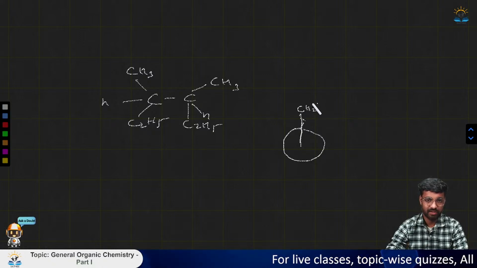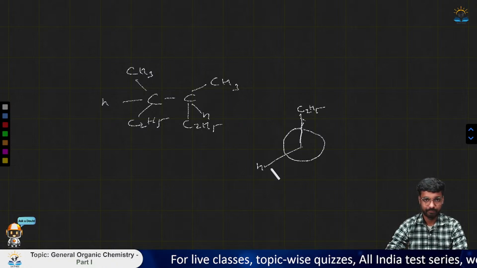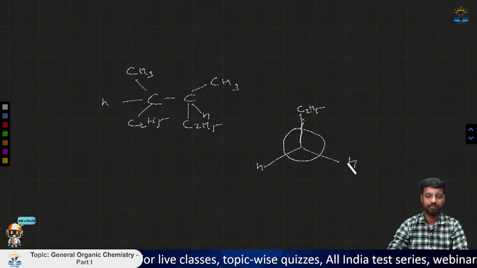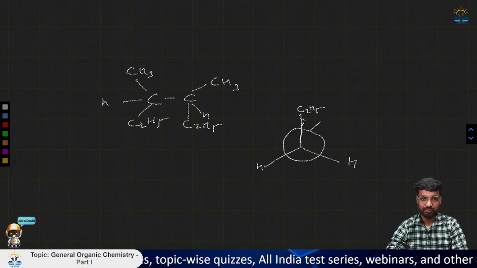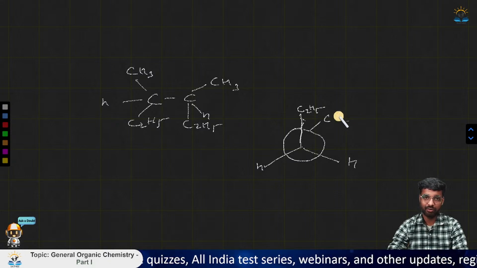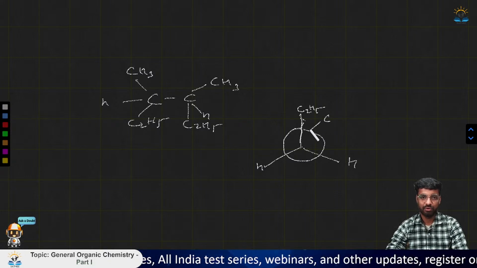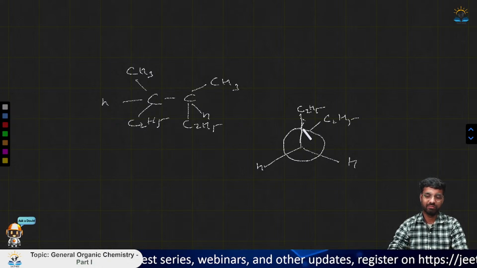for the front carbon we can say it as C2H5, then H, then CH3. Now the back carbon is also having C2H5, so it will be C2H5. So I'm not taking a staggered one, do not get confused. I'm just putting this line here so it is not covered up with this one.